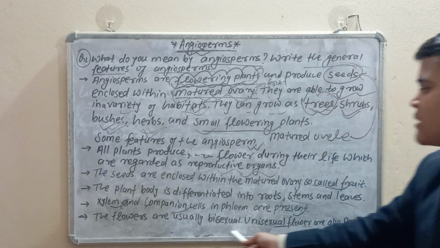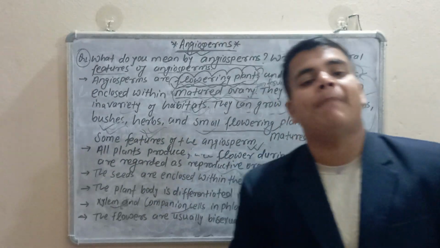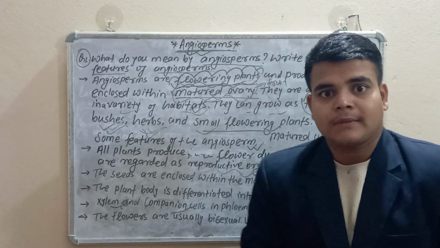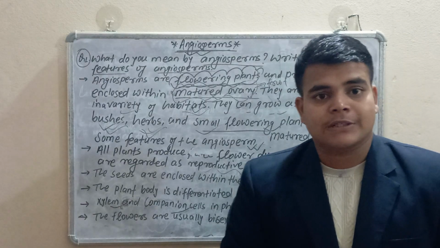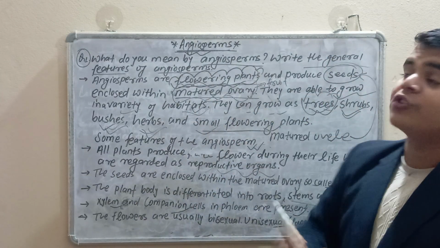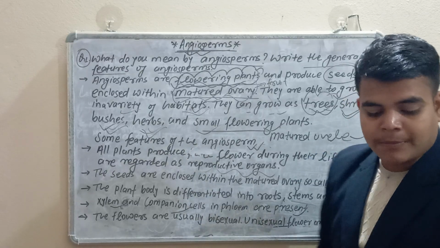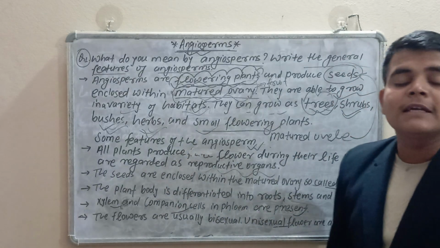So the flowers are usually bisexual. It means both androecium and gynoecium are present, and unisexual flowers are also present in the angiosperm. Okay, let's discuss it in the next video.